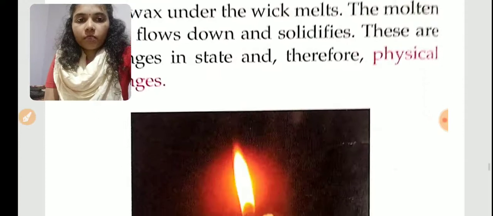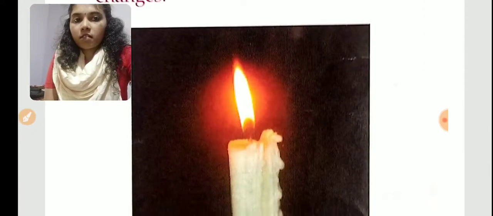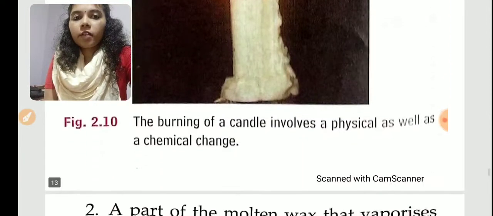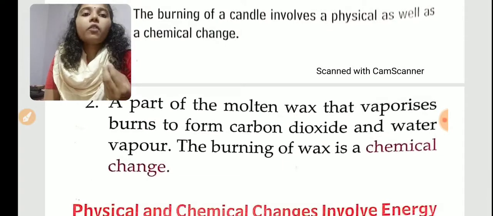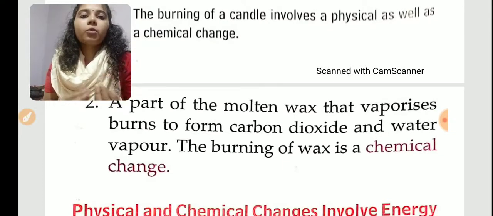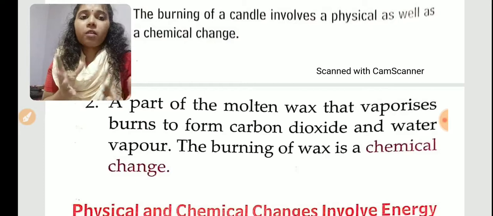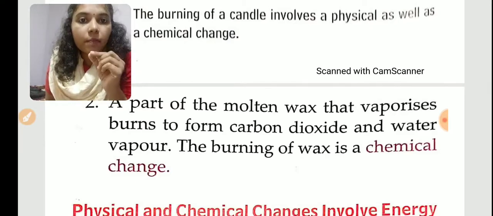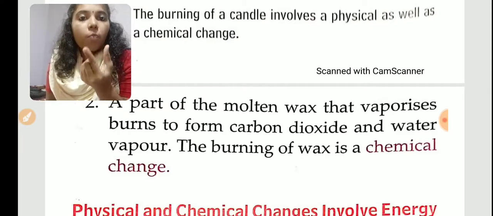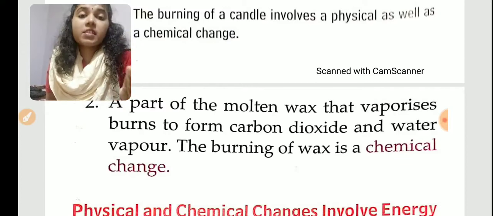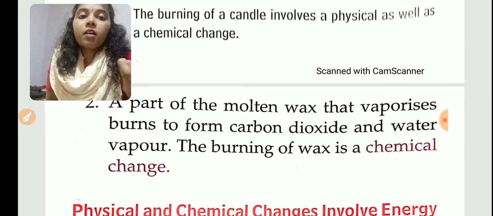But when it is burning, see the diagram, what happens? The part of the wax that evaporates, along with the thread present in it, will start to burn and produce carbon dioxide gas and water vapor.